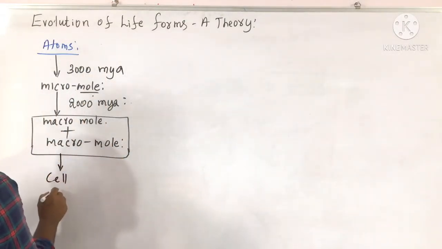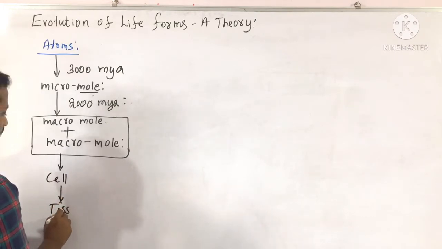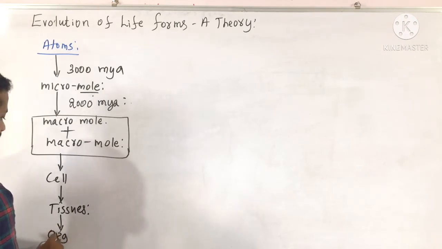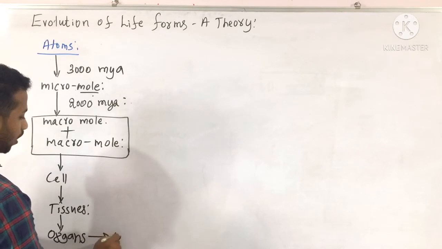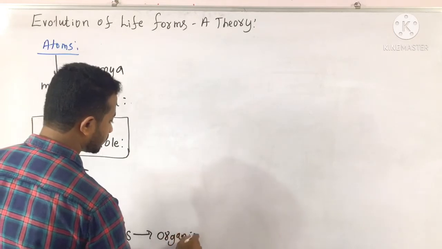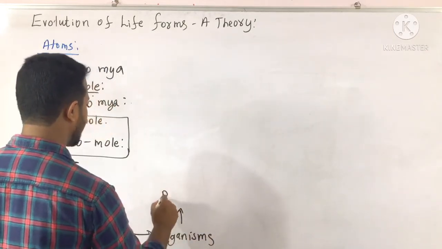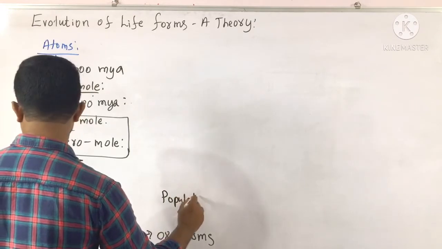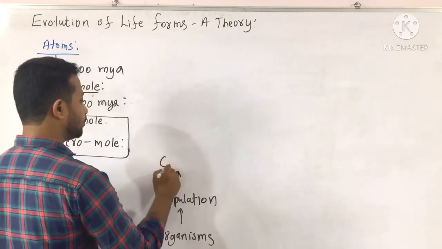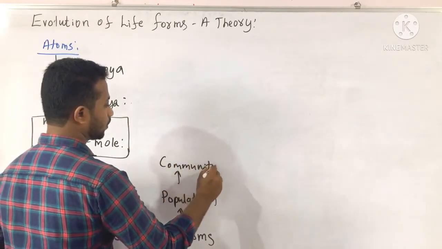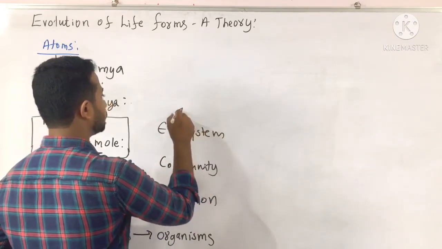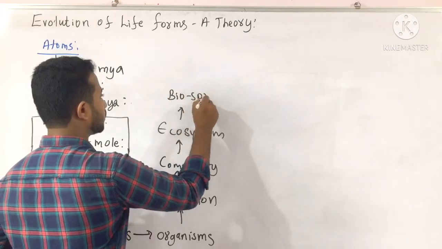And we know that the aggregation of cells results in the formation of tissues. Started the evolution of tissues. Tissues result in the formation of organs. Organs finally aggregate to form organ systems. Organ systems are present in an organism. Such organisms nowadays are in a population. Their population continues as a community. Community combines to be present in an ecosystem. This ecosystem probably results in the biosphere.